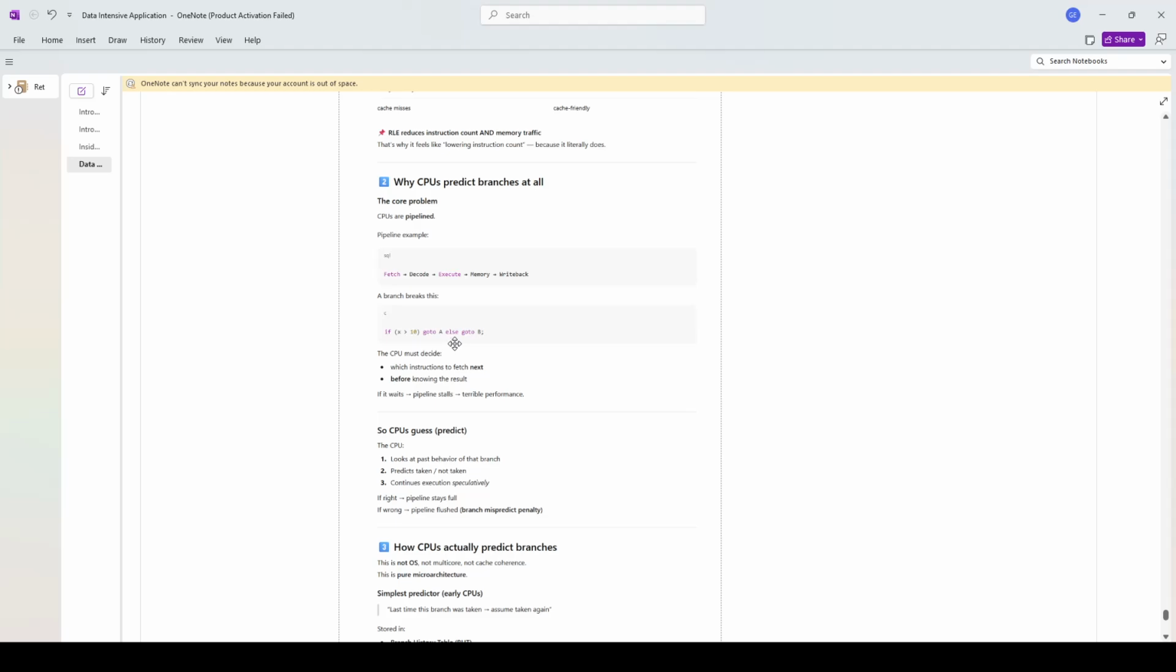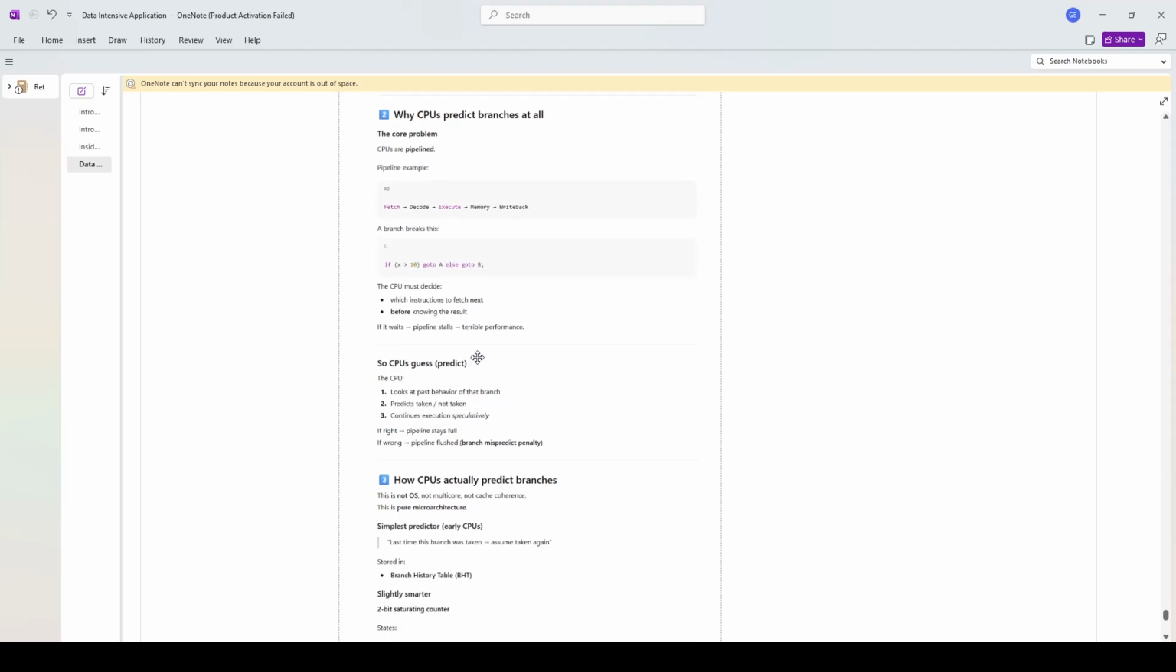Now a branch breaks this. If x is greater than 10, go to A, else go to B. The CPU must decide which instructions to fetch next before knowing the result. So that's why it needs to predict. If it waits, the pipeline stalls, which means terrible performance. That's why we have this.